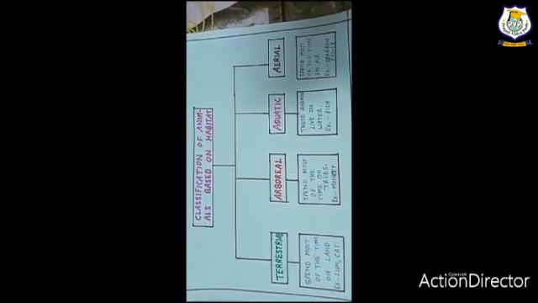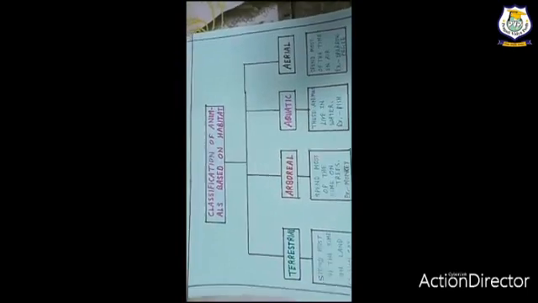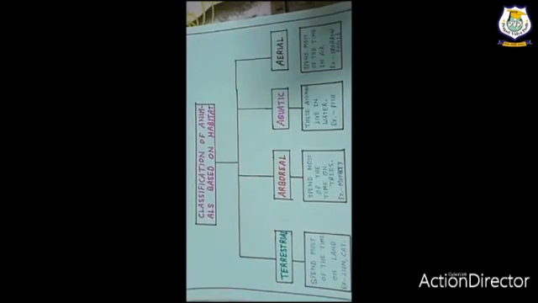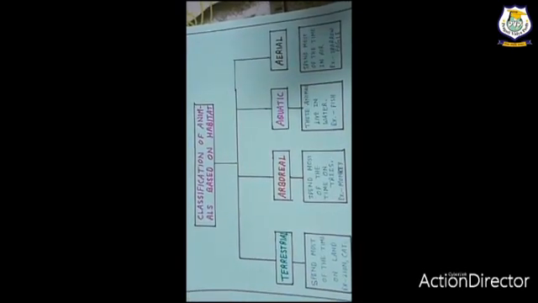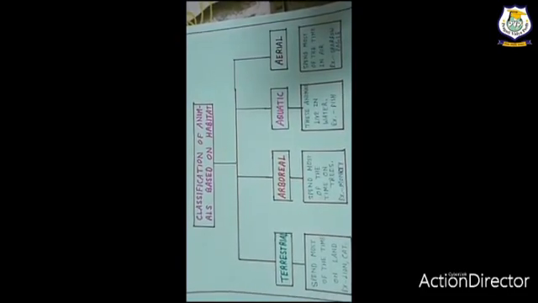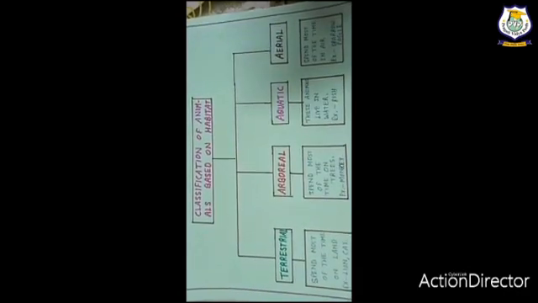Animals who spend most of the time on land are called terrestrial animals. Examples of terrestrial animals are lion and cat. These animals spend most of the time on land. These animals have some special features like they have legs to walk on land and they have lungs to breathe.